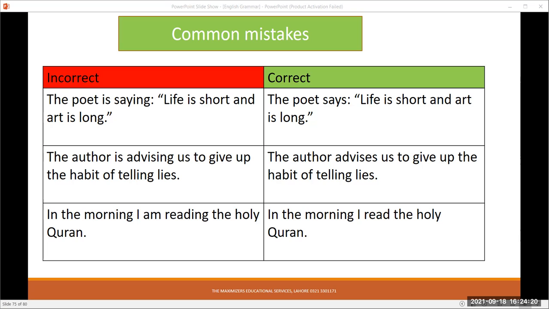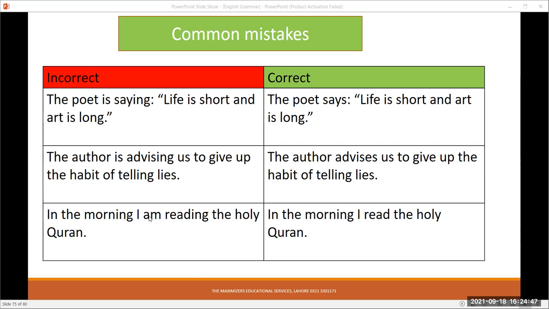Similarly, when I say in the morning I am reading the Holy Quran, it's a temporary habit. But it means that it is a permanent routine, a daily routine, a permanent habit of mine. So I have to say in the morning I read the Holy Quran.